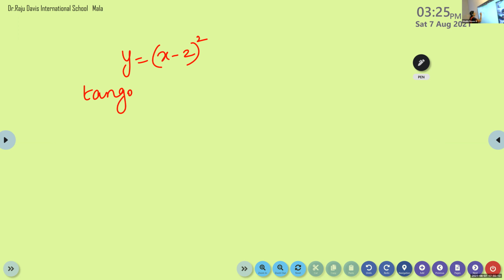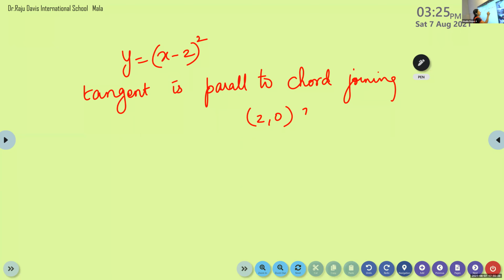Tangent is parallel to the chord joining 2, 0 and 4, 4. So it is given, tangent is parallel to the chord joining these two.